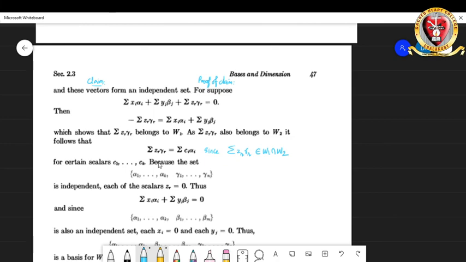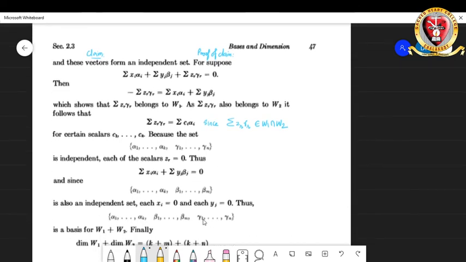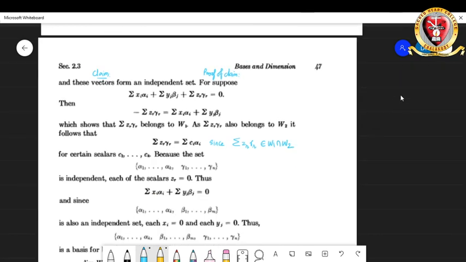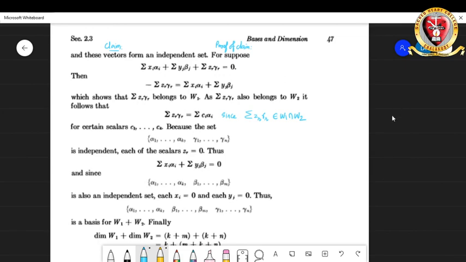So you can rewrite this equation as summation xi alpha i plus summation yj beta j is equal to 0. And since alpha i's and beta j's together form a linearly independent set, you get xi's are 0 and yj's are 0. That means in total all these coefficients xi, yj, zr are zeros. That means the set sitting here, the three of them together, is a basis for W1 plus W2.